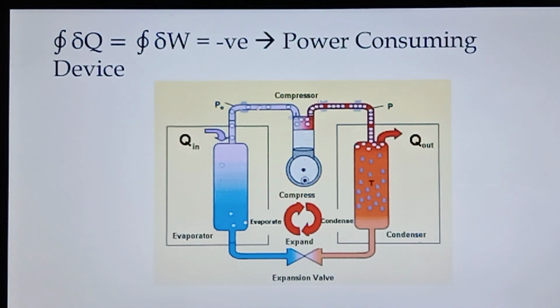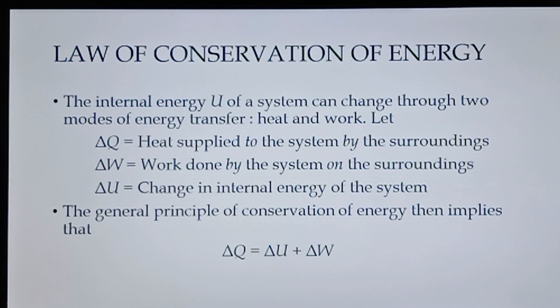Whereas if the cyclic integral of dQ equal to the cyclic integral of dW is negative, the devices which come under this category are called power consuming devices. Our household refrigerators and heat pumps are examples of power consuming devices, as are compressors and so on. The law of conservation of energy is another name for the first law of thermodynamics.